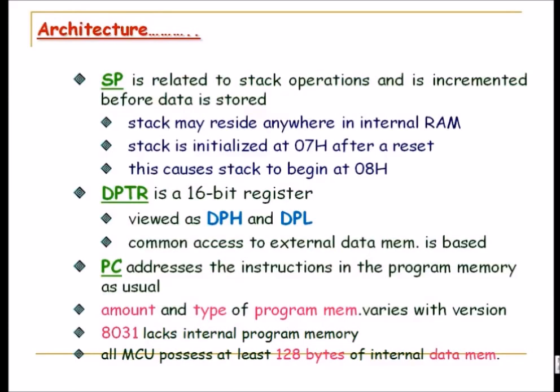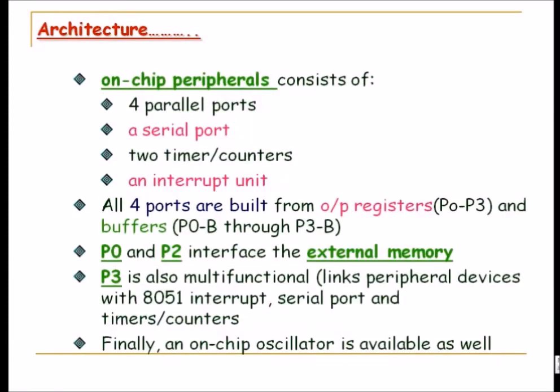Your program counter, timers and counters, and your ports are special function registers. So 128 bytes you will definitely find. That is always there, because your ports and timers form part of the RAM, which is these 128 bytes. Unlike your 8031, which has no ROM, the 8051 has 4 kilobytes of ROM.